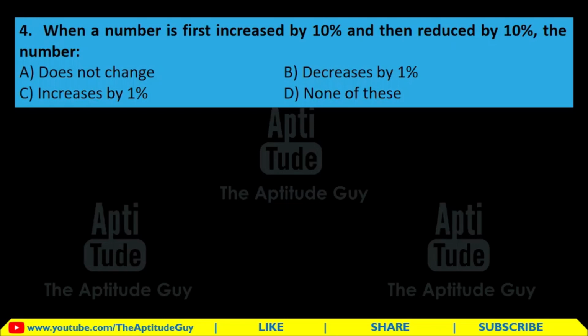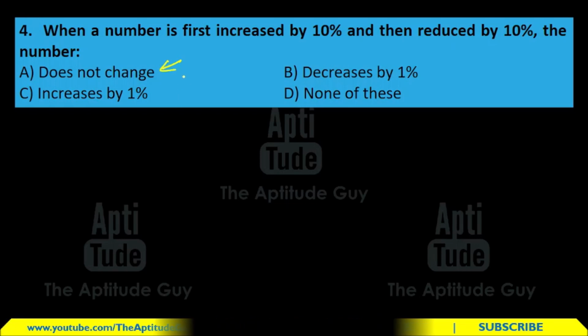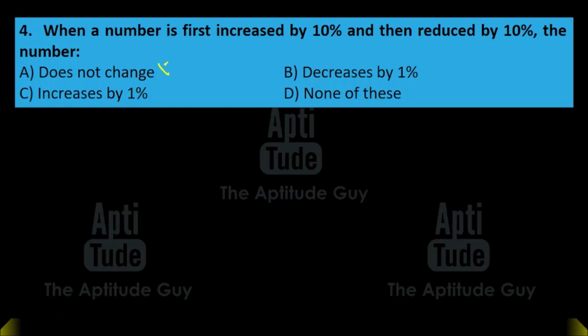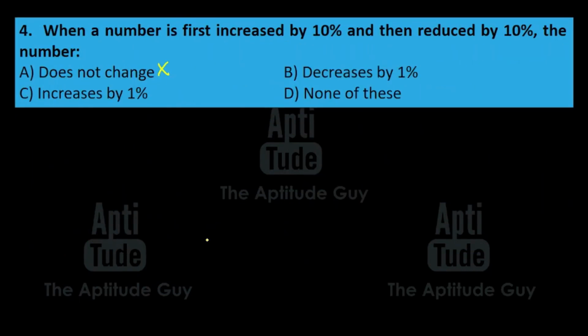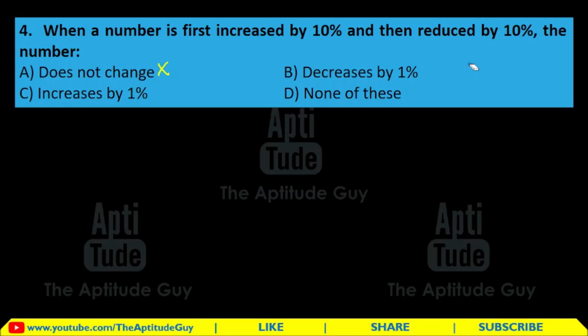Alright, let's do it. If at all your answer was option A, then you are absolutely wrong. Why? Because I have already mentioned this in the second question. Remember, we have 100, it increases by 50%, then decreases by 50%. Does it become 100 again? No. So, in the fourth question also, if it increases by 10% and then decreases by 10%, will it become 100 again? Absolutely not. So, we don't know the correct answer yet, but we definitely know that it changes. So, option A is definitely wrong.